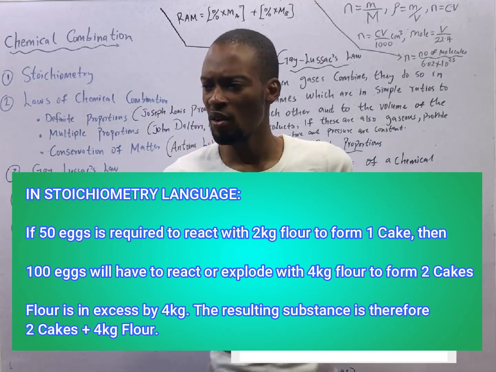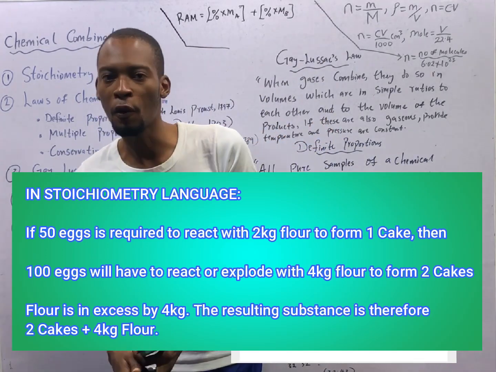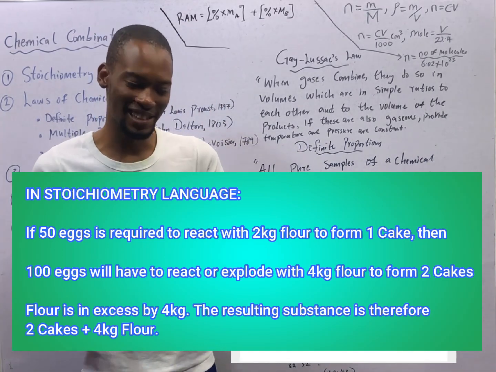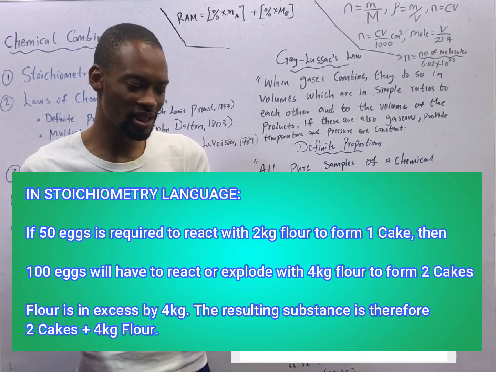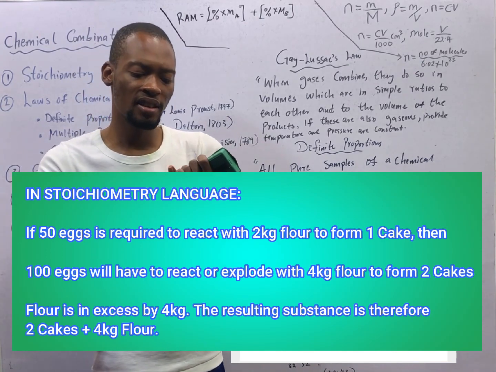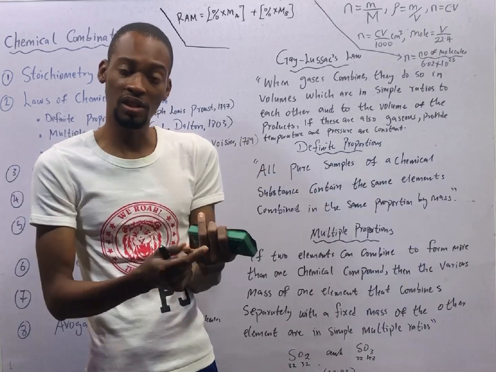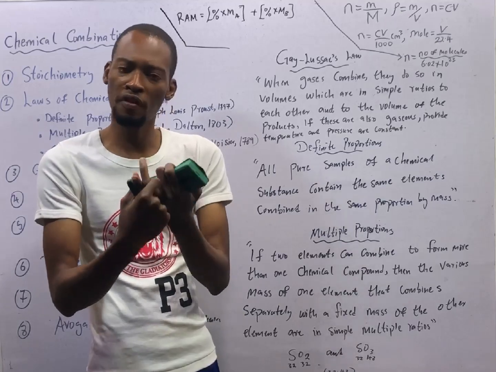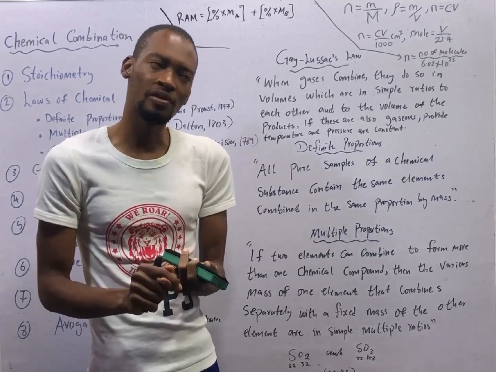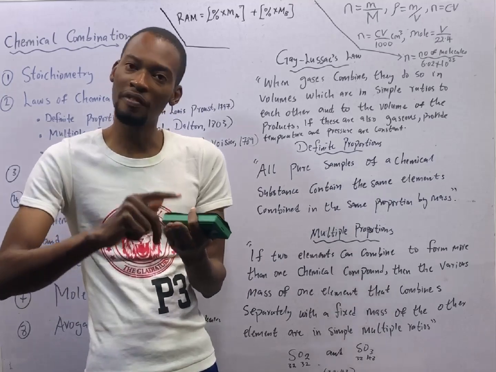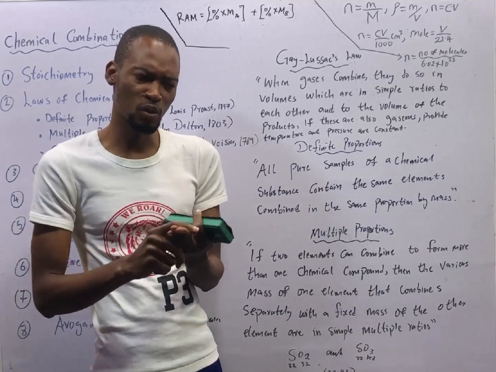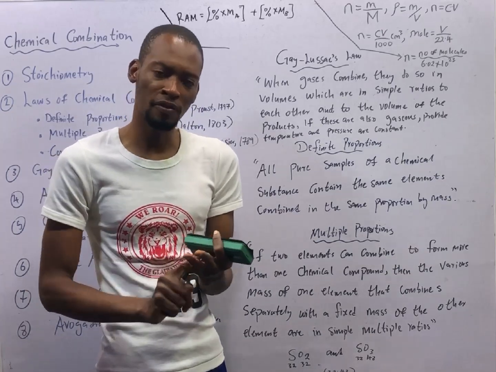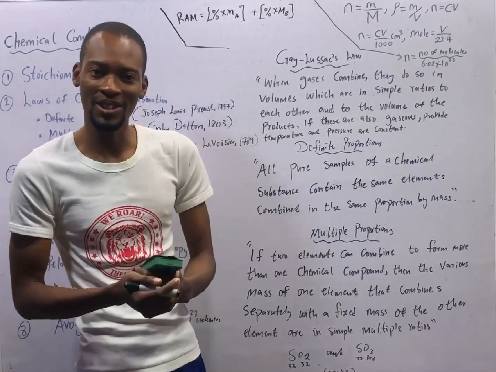Then I also went ahead to look for the volume of the resulting gas, or the volume of the residual gas, in case you are asked. The volume of the resulting gas in that question is the remaining oxygen, which is 5 cm cube. That was the excess oxygen. Then the volume of carbon dioxide produced, that was 50 cm cube, plus the volume of air which did not react, that's 120 cm cube. So 120 cm cube plus 50 cm cube plus 5 cm cube is the volume of the resulting gas.